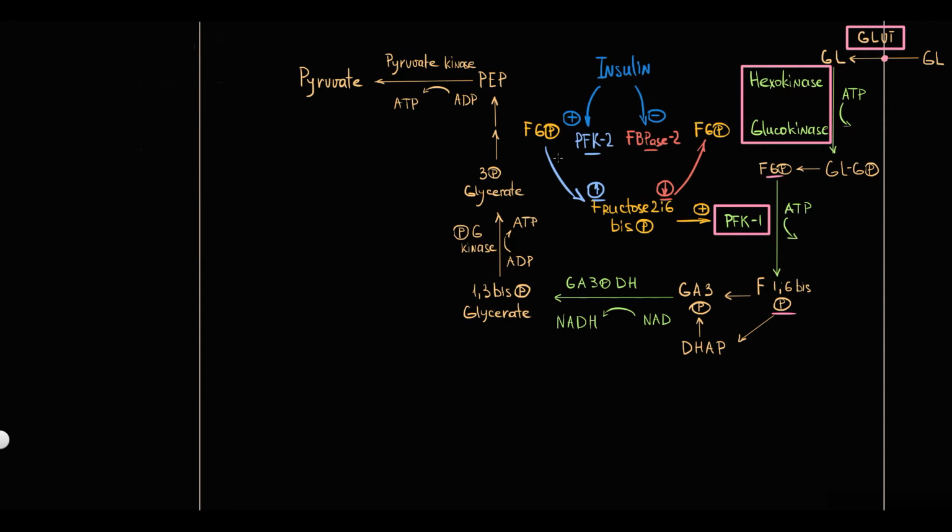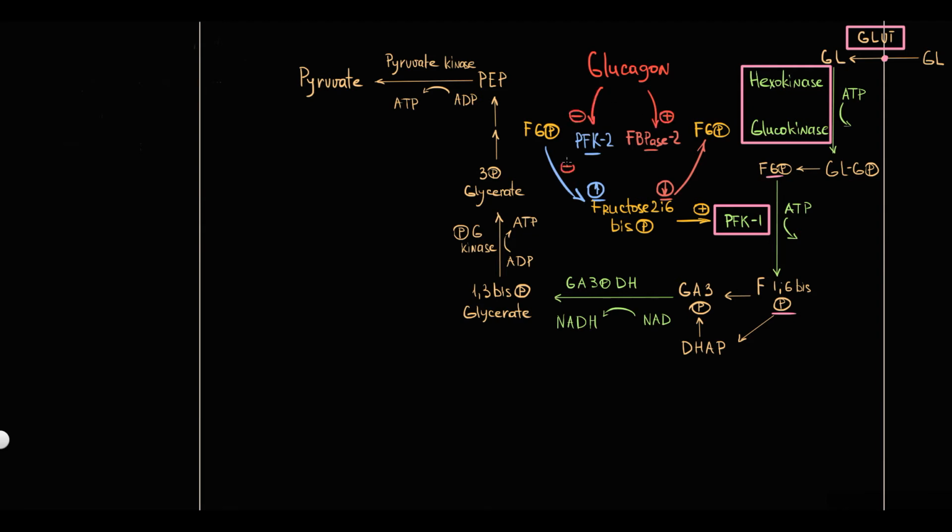So production of fructose 2,6-bisphosphate increases and degradation decreases. So the level of fructose 2,6-bisphosphate increases. And this increase stimulates the activity of PFK1 that converts fructose 6-phosphate into fructose 1,6-bisphosphate, thereby insulin activates glycolysis. In contrast to insulin, glucagon stimulates the activity of FBPase2 and simultaneously inhibits PFK2.